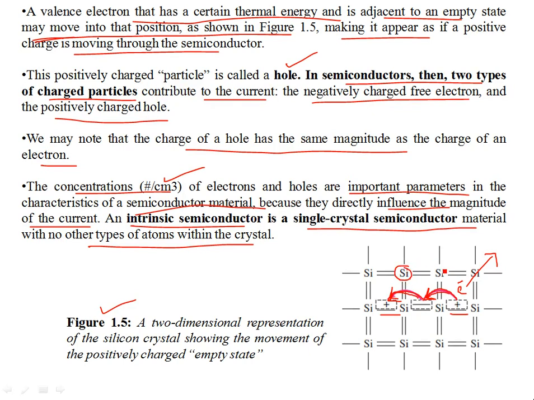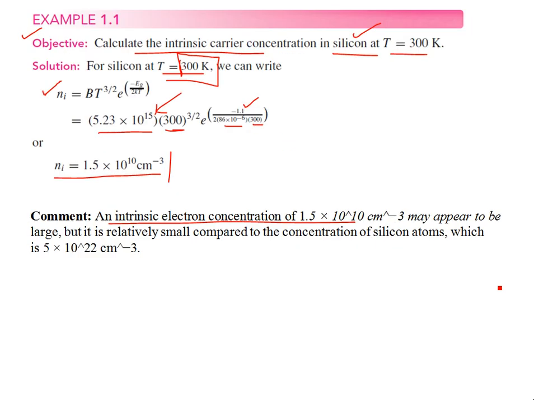Let's say this is a 1 cubic centimeter volume. The number of atoms is much larger as compared to the number of free charge carriers, you see. So that means the generation or conduction of current is not that high in a pure semiconductor material. So it's not a very good conductor.